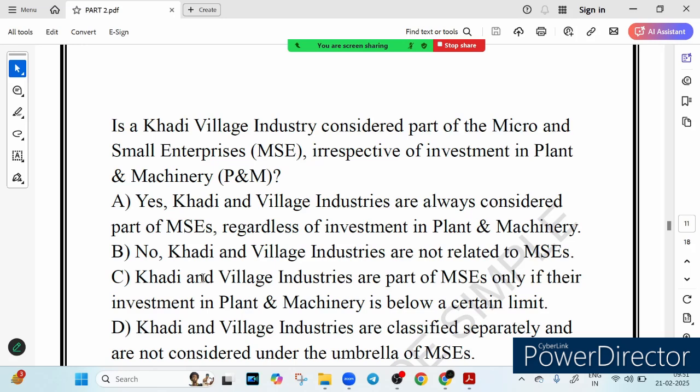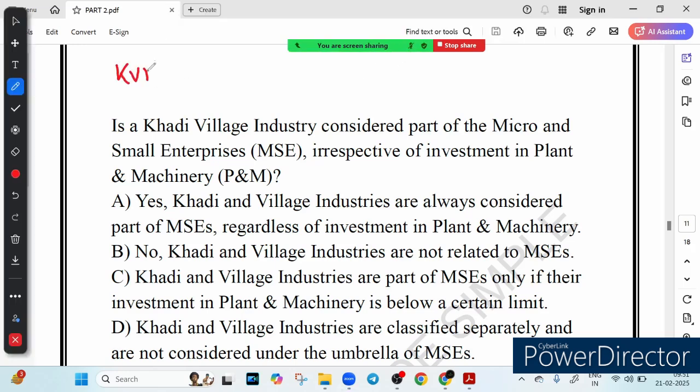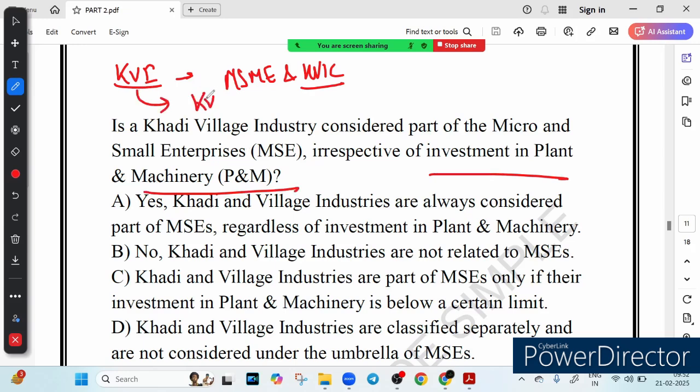Option A say that yes, Khadi and village industry are always considered a part of MSE regardless of investment in plant and machinery. This is absolutely correct. KVI, in short we call this Khadi village industry as KVI, and this KVI is directly supported by the Ministry of MSME and KVIC. So Ministry of MSME supported and KVIC, which is Khadi Village Industrial Commission supported. Unlike regular MSE, KVI unit are included under the MSE category regardless of their investment in plant and machinery. No matter what they have invested in plant and machinery, they will be included under KVI. MSE. They are included under micro small enterprise category.